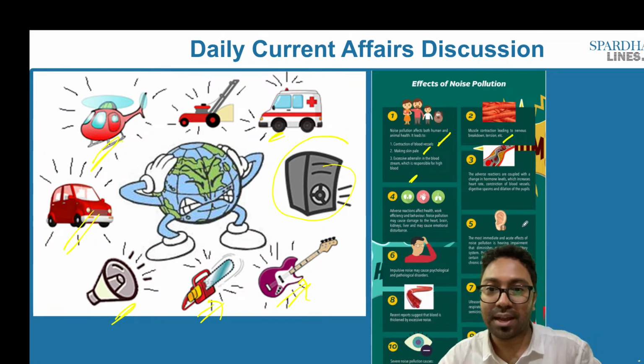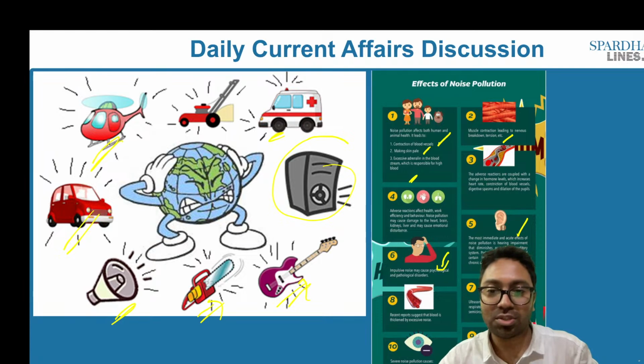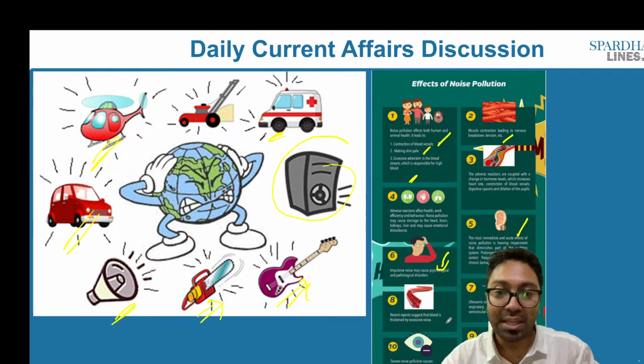The most immediate and acute effect of noise pollution is hearing impairment, which diminishes part of the auditory system. Prolonged exposure to noise of certain frequency could lead to damage to the inner ear as well. Impulsive noise may cause psychological and pathological disorders. Ultrasonic sound can also cause digestive, respiratory and cardiovascular issues. Recent reports also suggest blood is thickened by excessive noise.